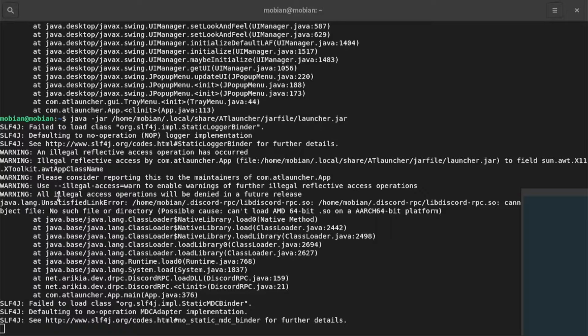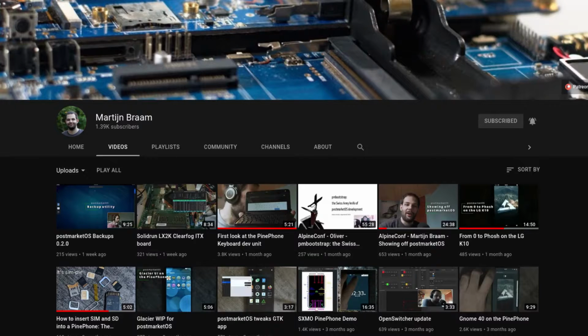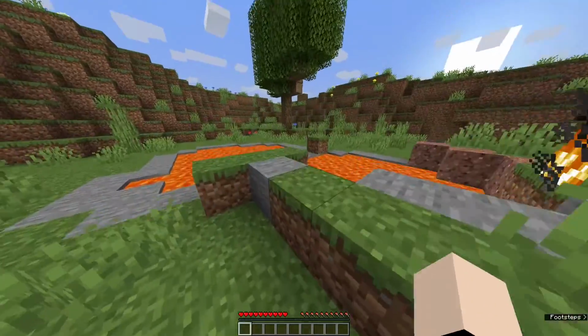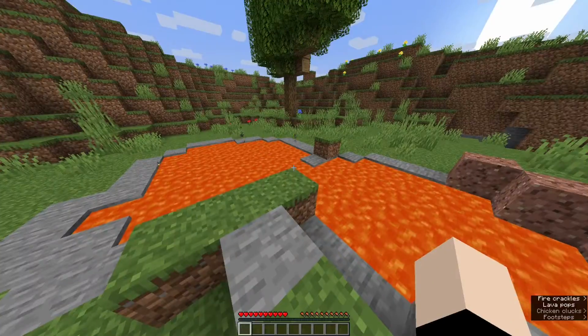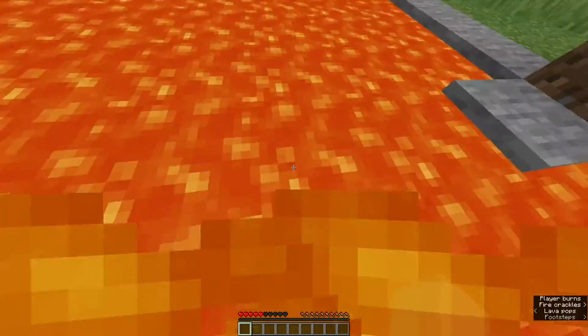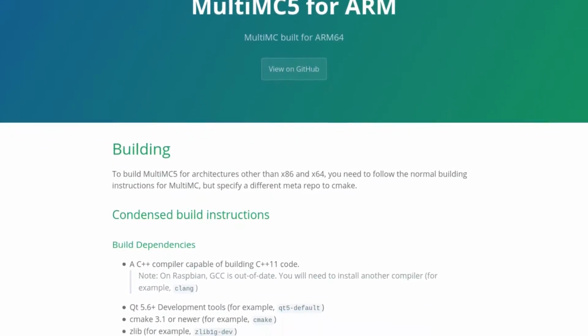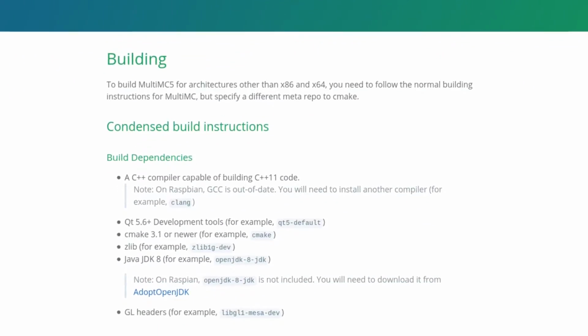But there are blank screens on launch because of a Wayland issue, and the launcher doesn't work. This seems to be an issue with X-Wayland, so if I was running this on Xorg, I think it would work, but Pizza Martin and I could not get this working. At this point, many people would have given up, but I'm not giving up in the name of YouTube, and luckily, I found instructions on how to install Multi-MC on ARM, another launcher.